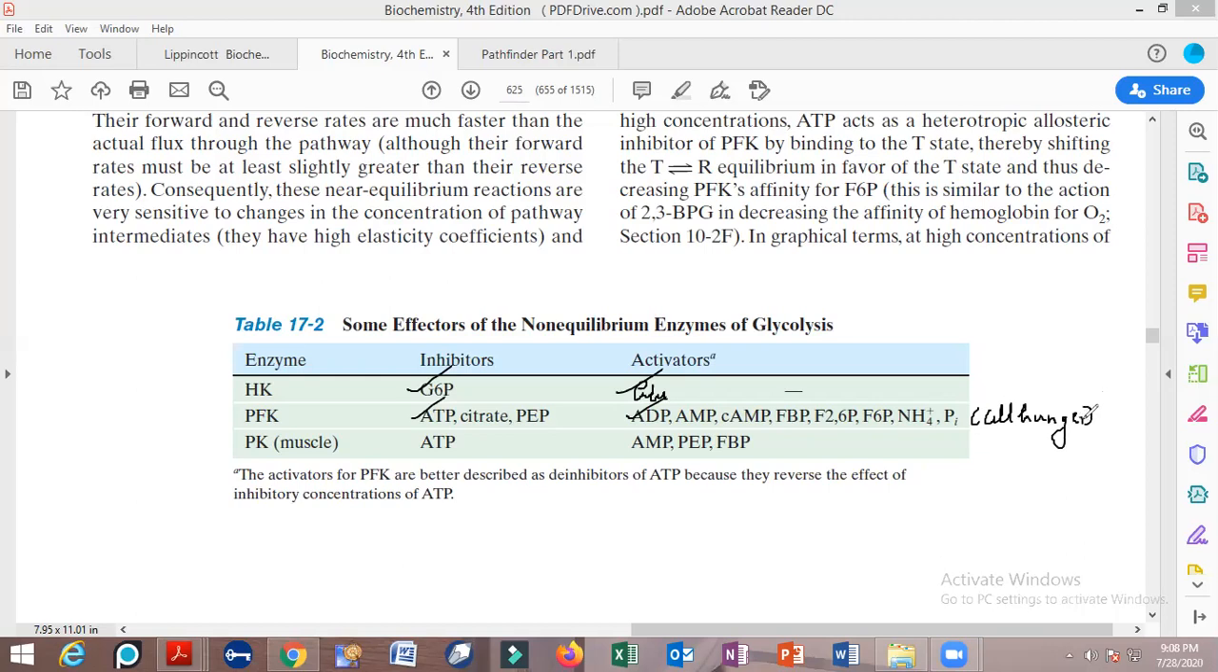And in the last case, pyruvate kinase, it is always the ATP molecules that are being produced. That is why it is an inhibitor. And AMP, ADP, fructose bisphosphate, and phosphoenolpyruvate are always the substrate molecules that are present. That is why these molecules are the activators for the pyruvate kinase enzyme.